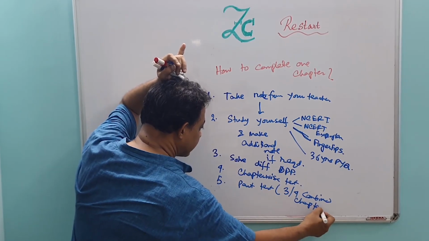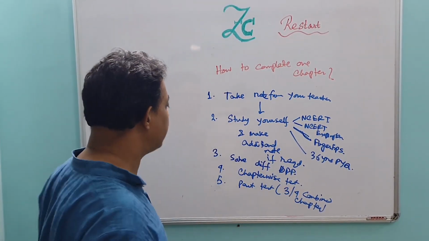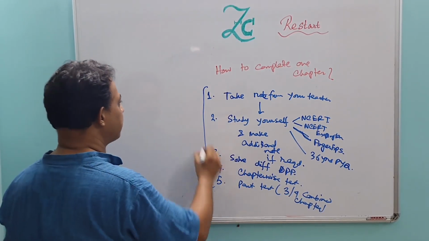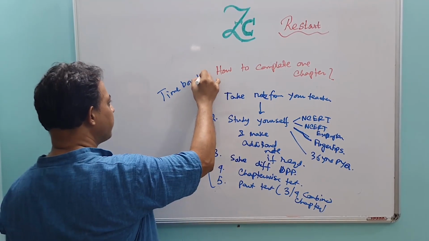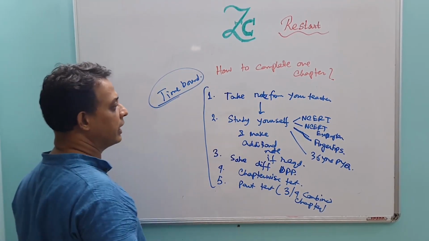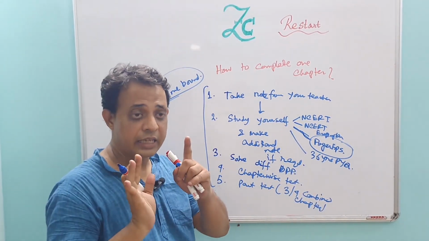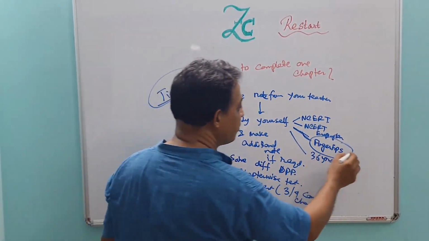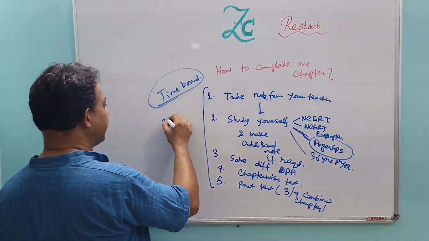Every test, whether that is the DPP or the combined test or the part test, that must be time bound. And another suggestion of mine, the Fingertips book contains 100 MCQs in every chapter. You give that 100 MCQ in the OMR sheet.